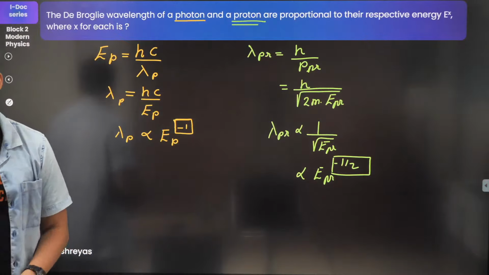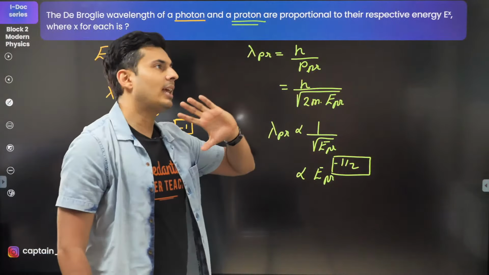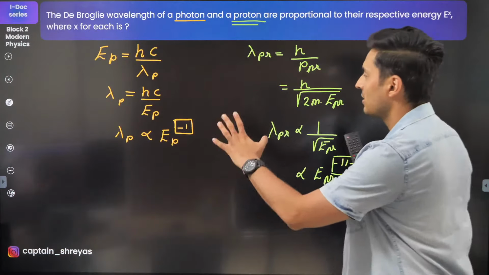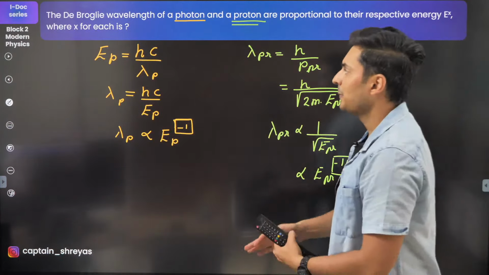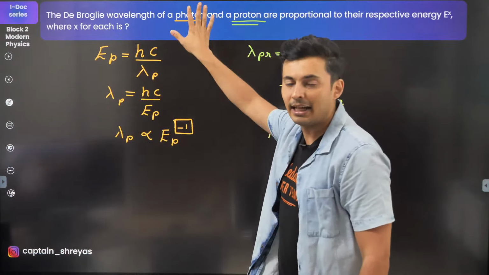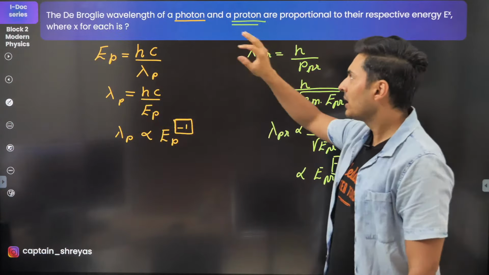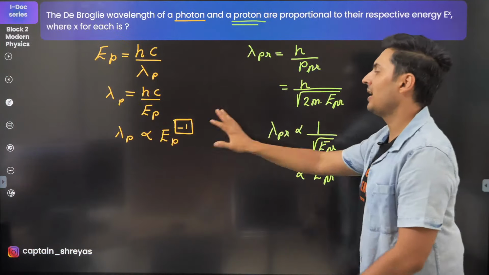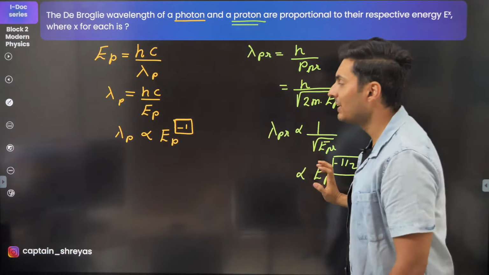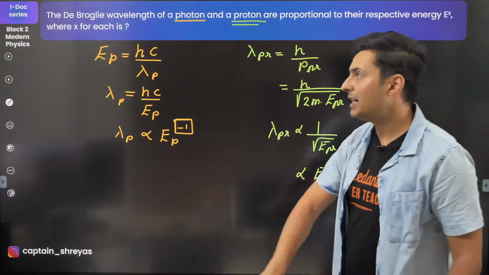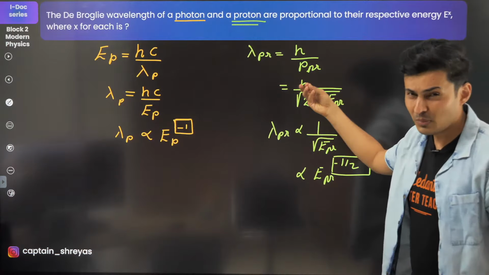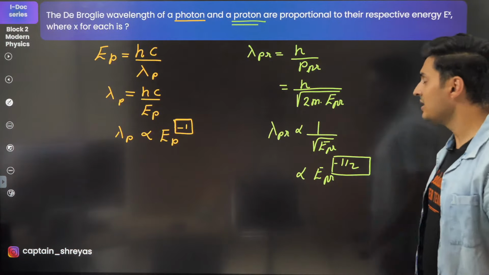Okay, Kritika. There is an entire formula revision present on this channel. I'll show it to you in a bit. But this is a beautiful question where you have both the concepts, light as well as particles. Light's particle is photon, proton is already a particle, and their energies are calculated in a completely different manner. Whenever it is light, you use this kind of formulas. Whenever it is particles like protons, matter, then you use these formulas.